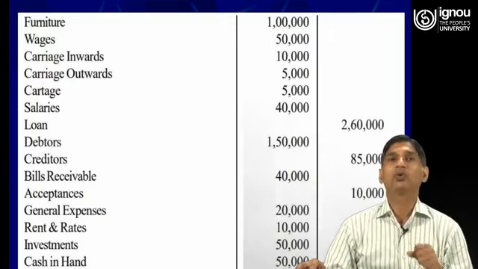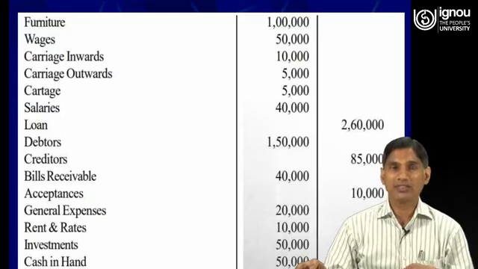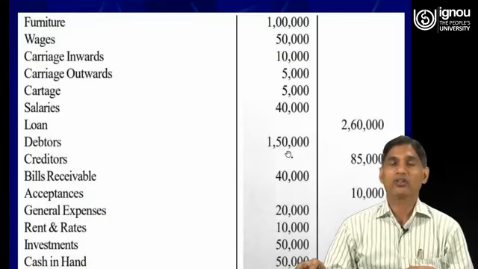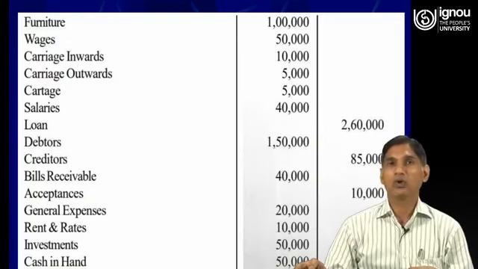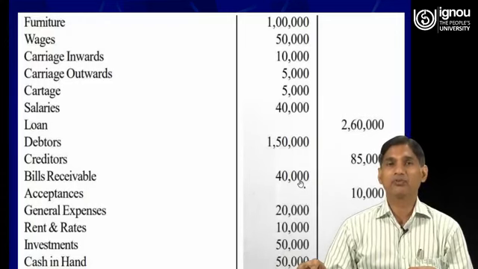So we have to receive the amount from those persons, therefore it is an asset. So debtor debit balance 1,50,000. Creditors, liabilities, will have a credit balance 85,000. So creditors are those persons from whom we have bought the goods on credit. Then bills receivable, again an asset for the business, will have a debit balance.